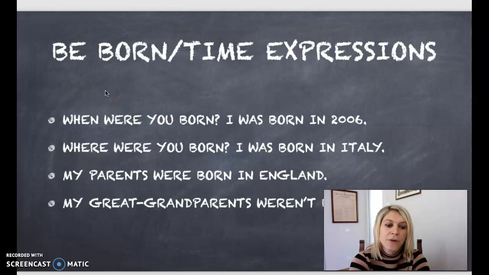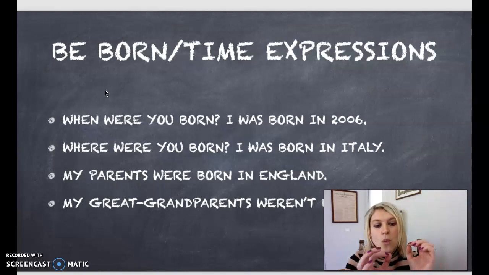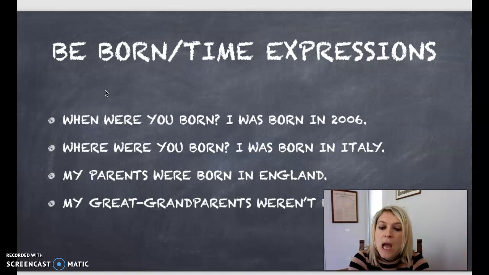We use verb to be in the past simple with the expression be born, nascere. So, when were you born? And the answer can be, I was born in 2006. Where were you born? I was born in Italy. So pay attention to when were. My parents were born in England. My great-grandparents weren't born in Italy.